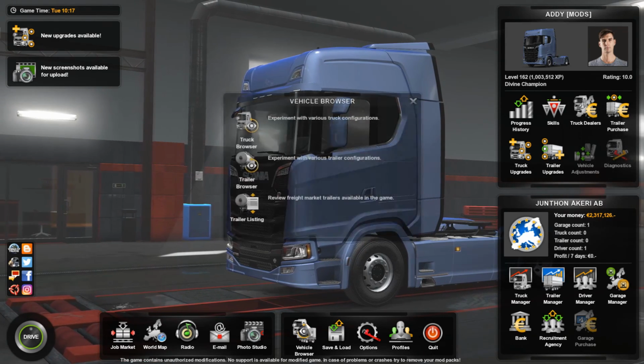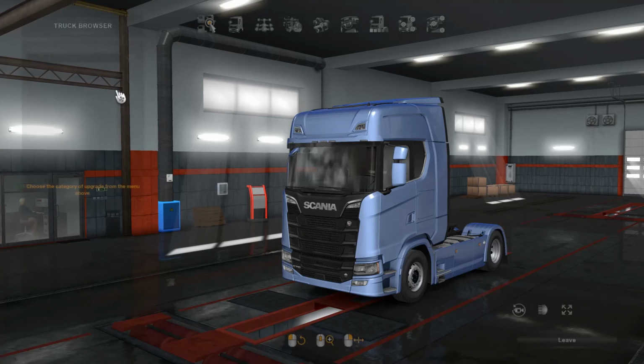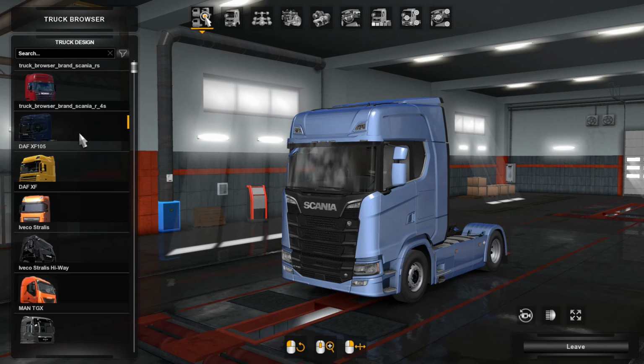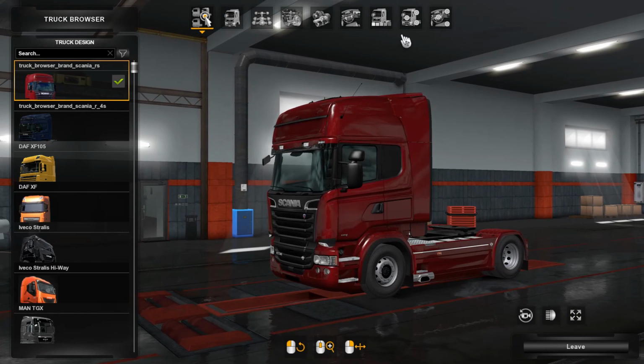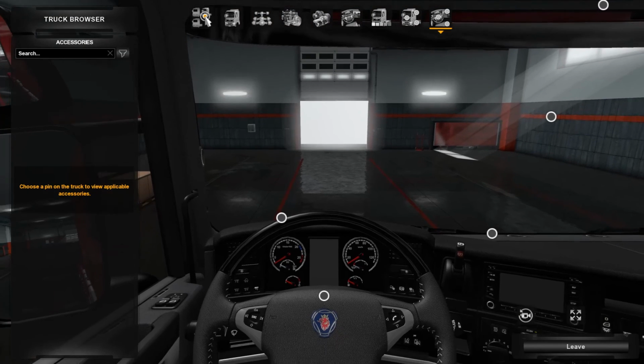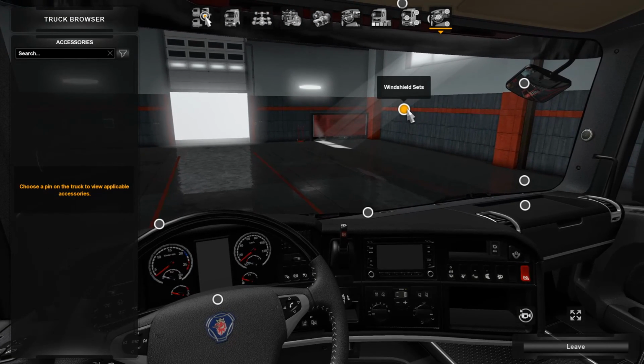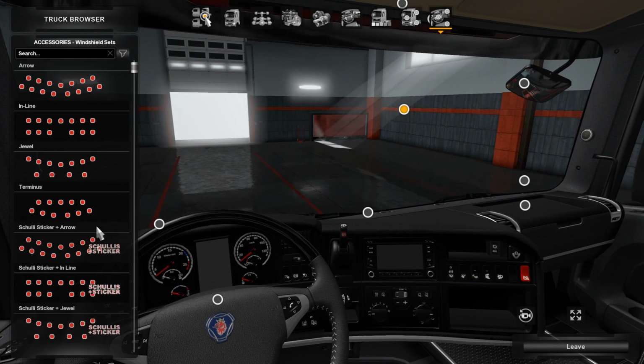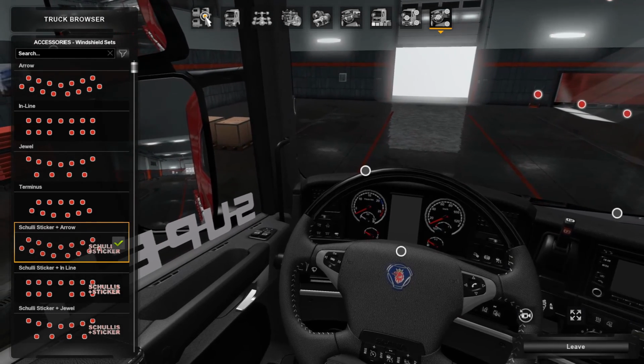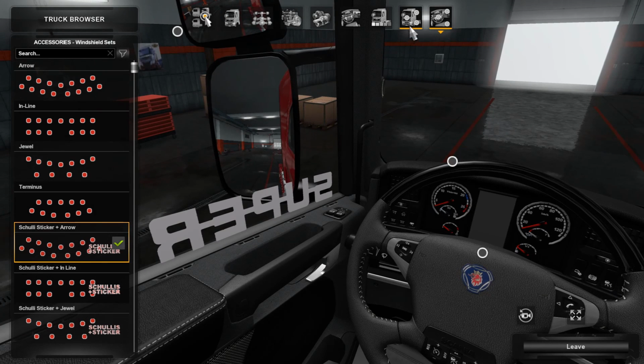Go to vehicle browser, truck browser, and then choose Scania. That's the truck I did. It's going to work on every truck, but I want to test on this Scania. So go into accessories and your interior, and then this one, and here. Here is my sticker. So that works pretty good for me.